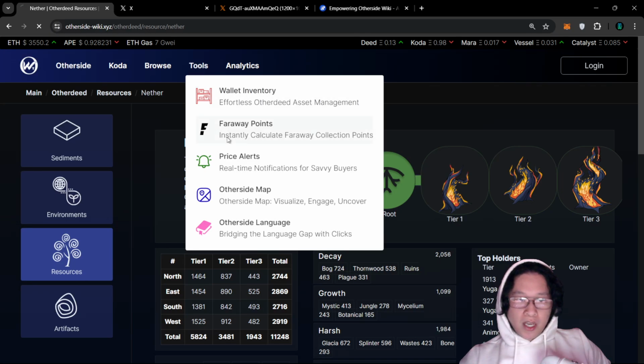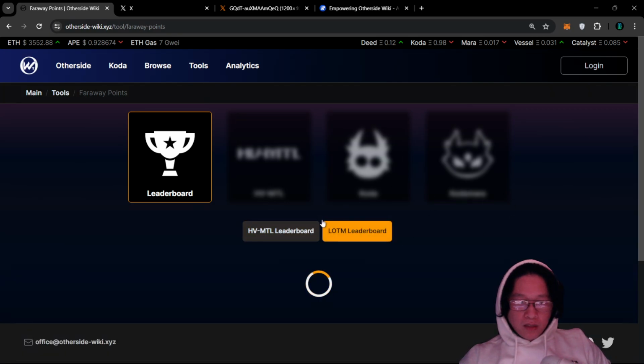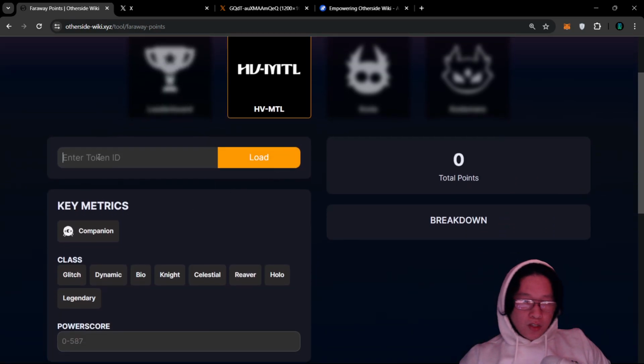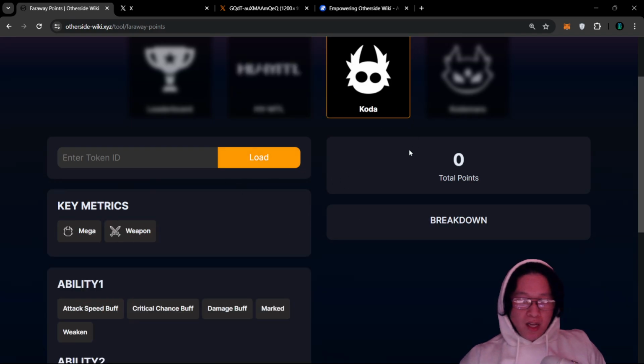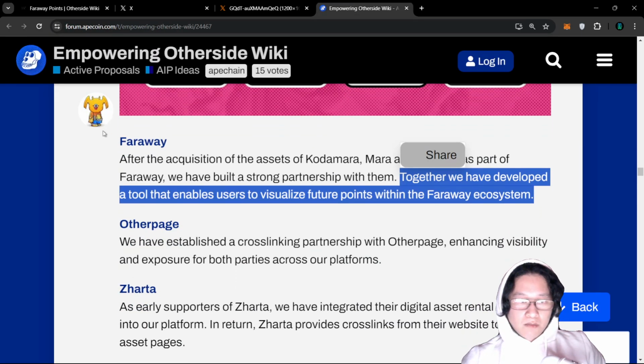That's under tools. It goes under Faraway points, and you can see the leaderboards, as well as enter a token ID to understand where your points are for your Kodamaras, your Heavy Metal. You can just plug it in and it'll spit out a number of points for that ecosystem. So that's important with Faraway.